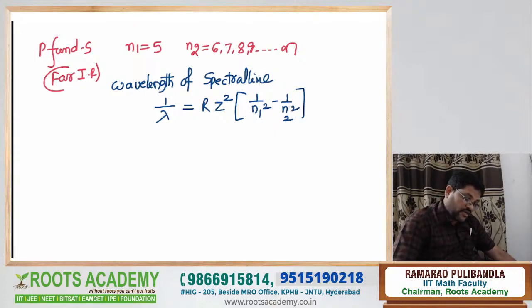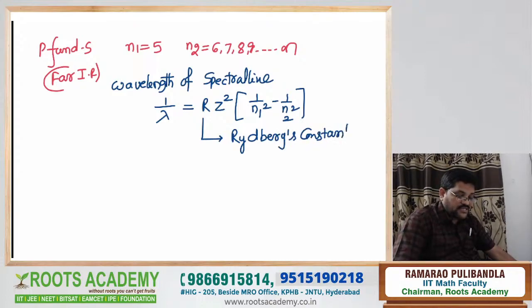Right? Here, what is R? R is called the Rydberg constant. To impress the examiner, it is better to write the constant names. Don't keep it as just R; better to write Rydberg constant. Its value is 109,678 centimeter inverse.